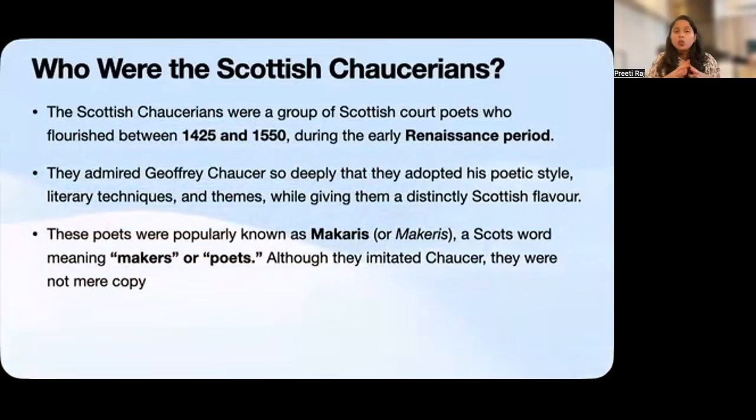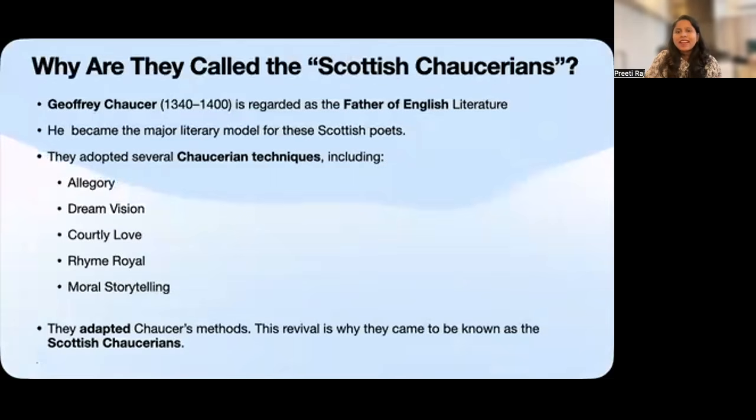Now that you know who the Scottish Chaucerians were, the next question arises: why are they called the Scottish Chaucerians? The answer is that they had the tremendous influence of Geoffrey Chaucer.